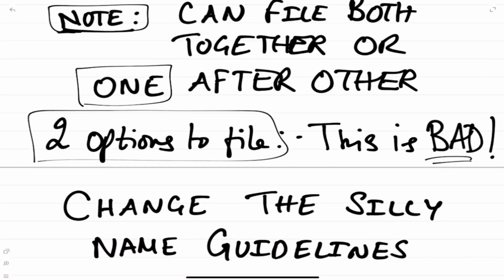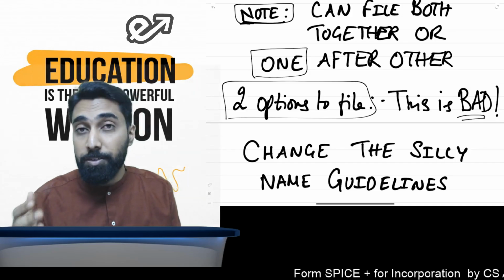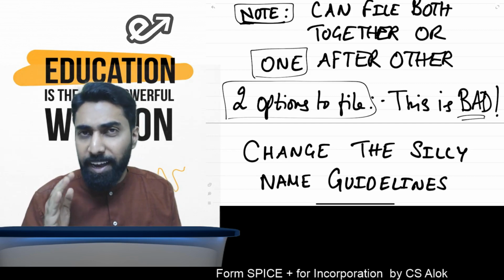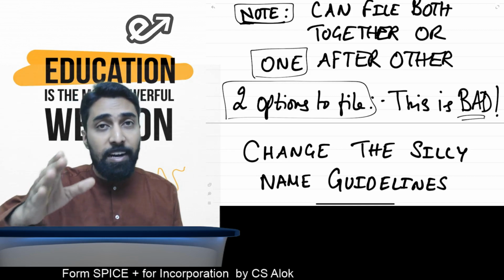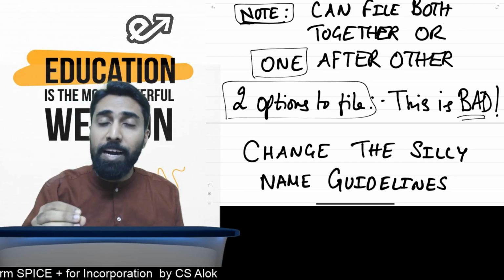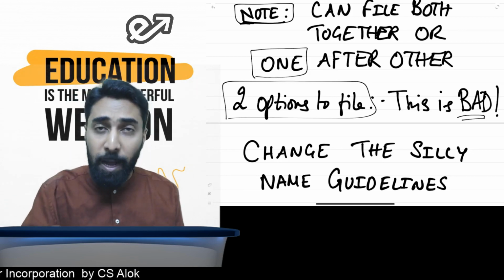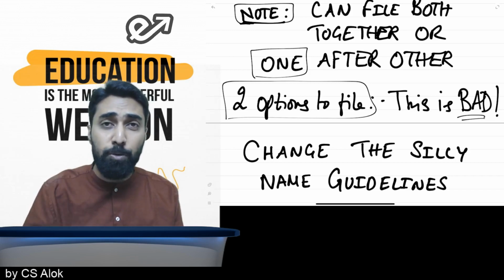According to me, this is bad. This is my personal opinion. Why? Because you are again delaying. It is not completely changing the picture. You are delaying the process relating to incorporation. Ideally, they should remove all the nonsense rules relating to name guidelines. Some of the name guidelines are absolutely stupid. I'm sorry to say this, but they're really stupid.